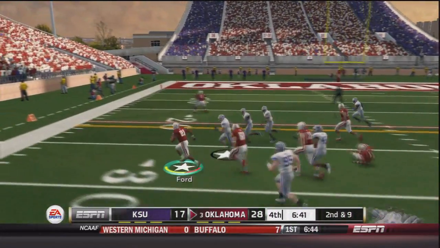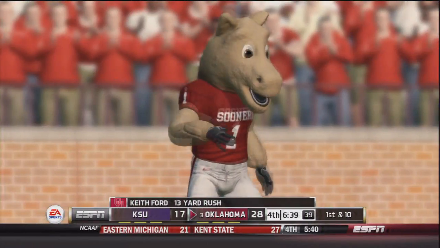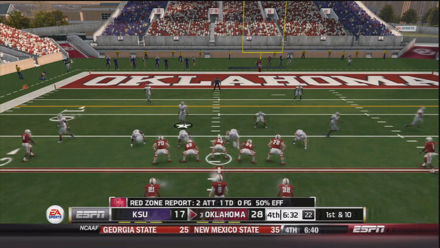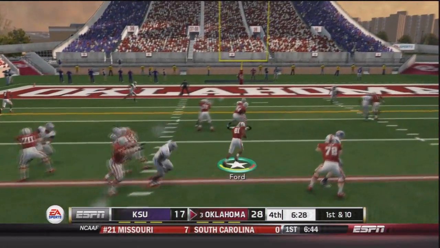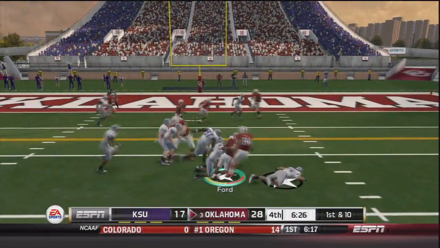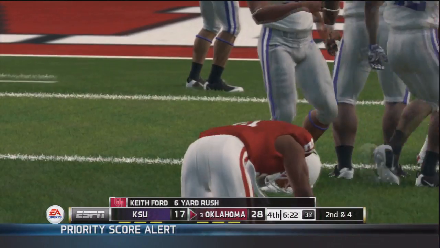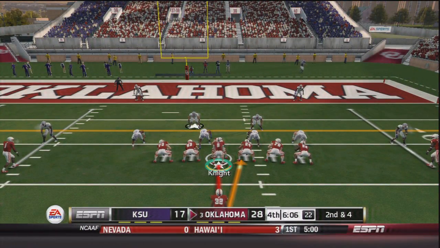Ford up the middle. Ford's got good blocking. Ford to the outside, and he is fighting. He has another first down, a 13-yard gain on the play, and that makes it 20 carries for 196 yards. Now on 1st and 10 from shotgun, Trevor Knight hands off to Keith Ford, going for that 200-yard mark, and he's fighting, and he will be brought down for about a 6-yard gain, so he will go over 200 yards today. 21 carries, 202 yards, 2 touchdowns.